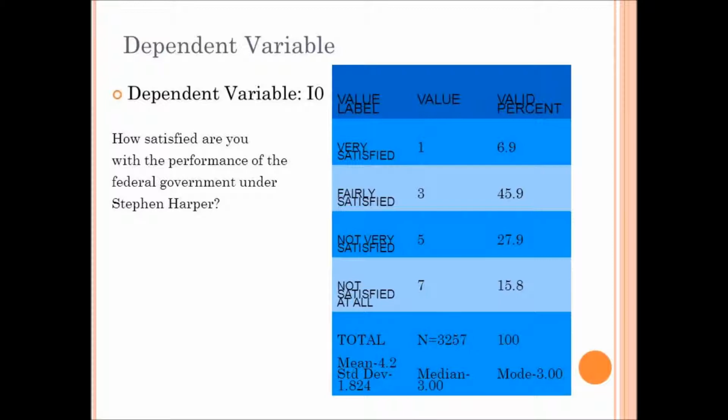The dependent variable being used is question I0 from the CES study. The question reads, how satisfied are you with the performance of the federal government under Harper? Citizens are able to respond with very satisfied, fairly satisfied, not very satisfied, and not satisfied at all. Recodes were not needed for this variable, and the responses don't know and refused were declared missing.